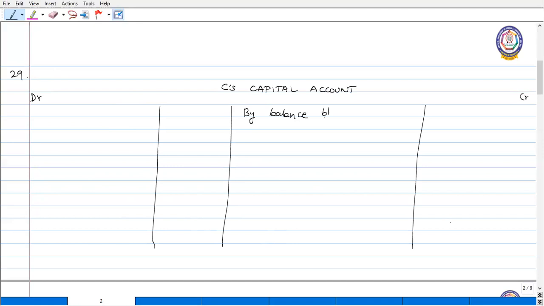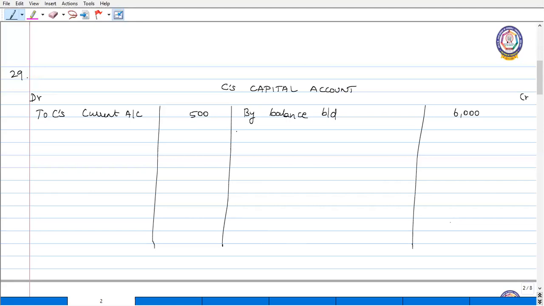So balance brought down in C's capital account is rupees 6,000. And in his current account, he has a debit balance of rupees 500. So even that has to be transferred to the capital account. So C's current account amount is rupees 500.